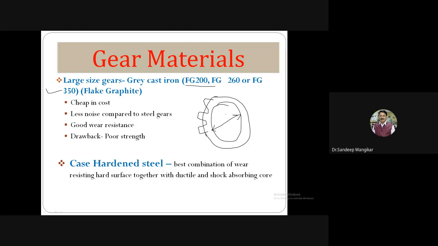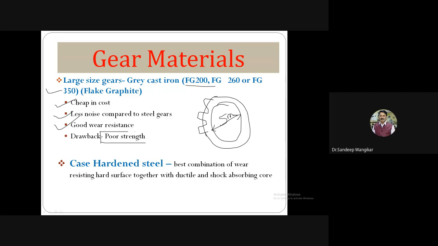In such cases, for the inside 5 meter diameter, for this large size gear, one can go for casting. They are cheap in cost as compared to steels, stainless steel and alloy steel, and generate less noise as compared to steel gears. They have good wear resistance, but their drawback is poor strength. The cast iron material has poor strength as compared to plain carbon steel, stainless steel, and alloy steel.